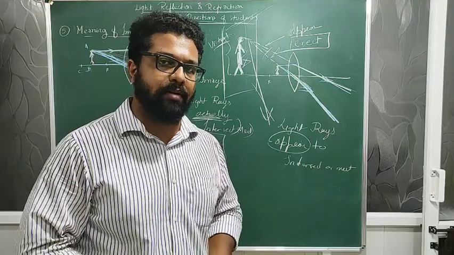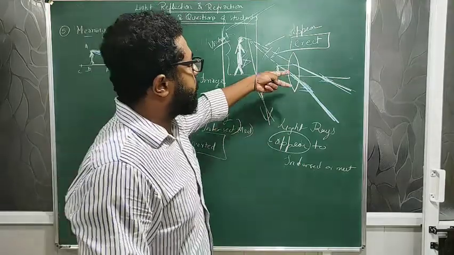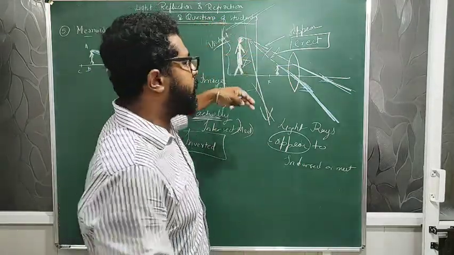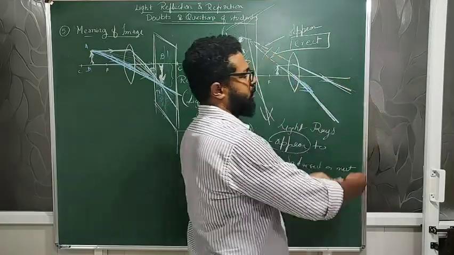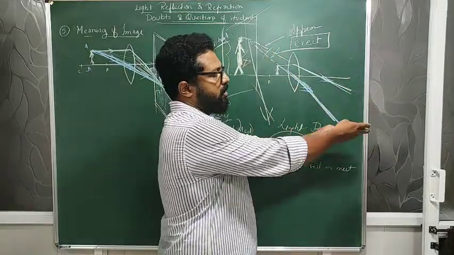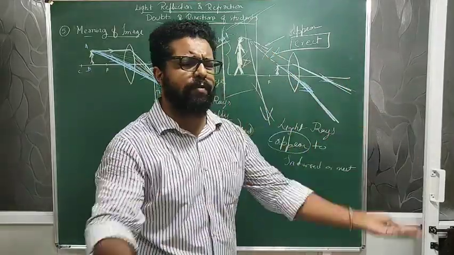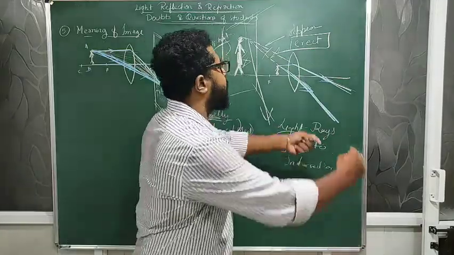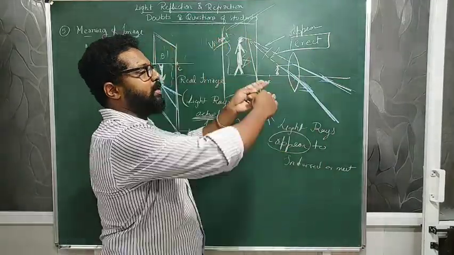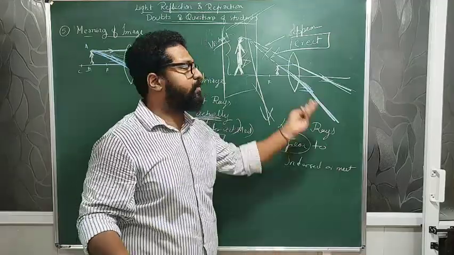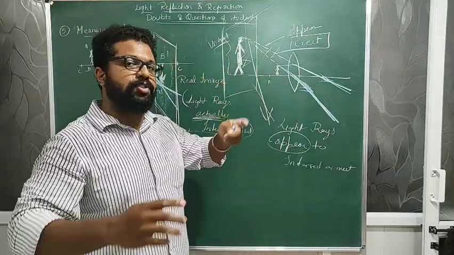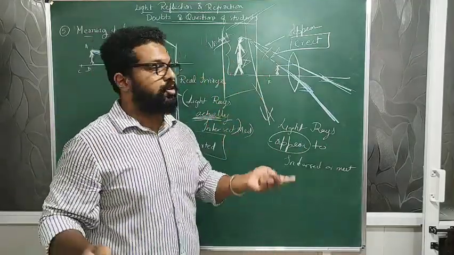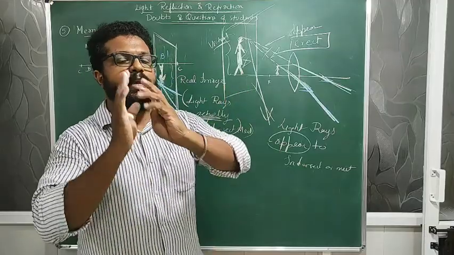Why can't they be inverted? Because if they were inverted, they would have to be formed on this particular side, and on this side there are no light rays meeting at a point. The image is not formed at all. So the image appears to be formed only on the opposite side, and that imaginary image is called a virtual image, and it is always erect.